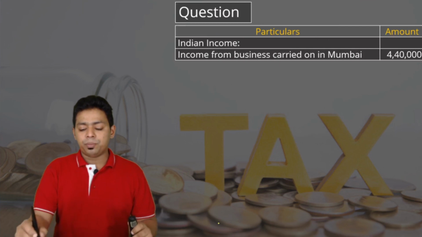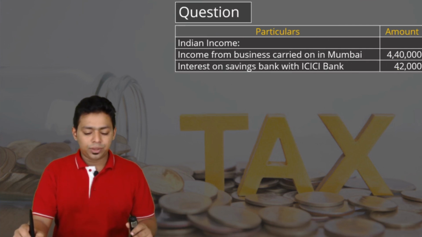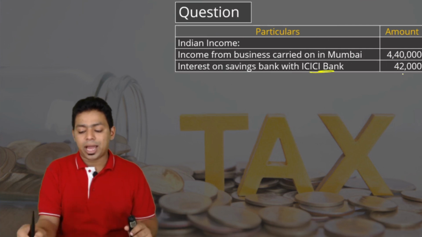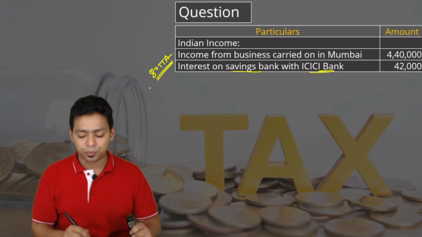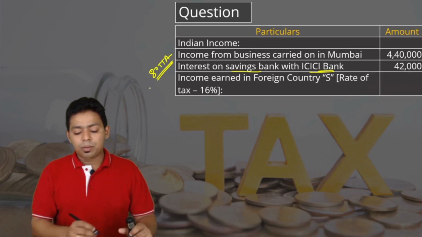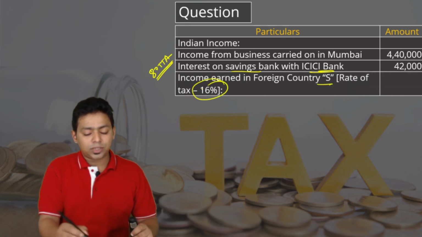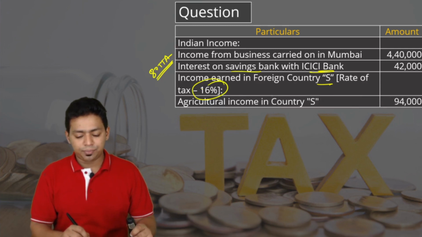Indian income. Income from business in Mumbai, 4,40,000. Interest on saving bank account with ICICI Bank. Whenever you see saving bank account, one hidden section should come to your mind, and that is 80TTA, 10,000 rupees deduction. Income earned in a foreign country S, rate of tax of country S is 16%.